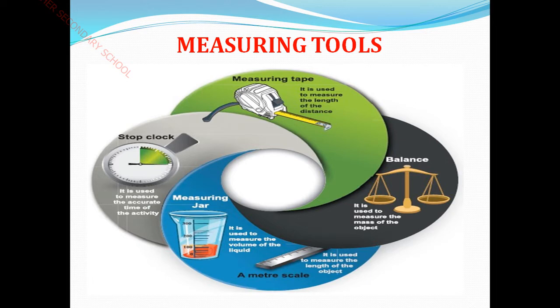For each and every material, it has to be measured with the help of a tool that we call a measuring tool. So what are the measuring tools we have? Measuring tape, stop clock, measuring jar, as well as the meter scale and balance.